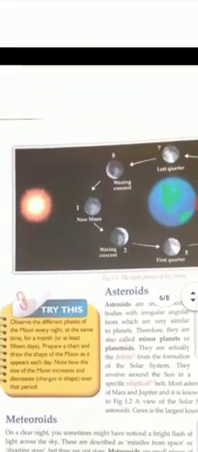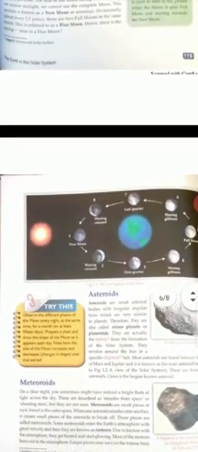This is very important. You have to remember all these things. So for today's class, this is all. Next we will do asteroids and meteoroids in the next class.